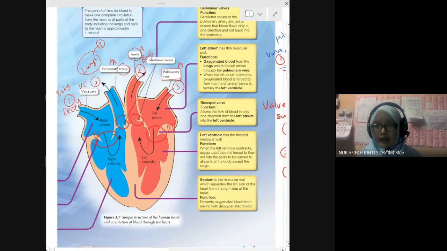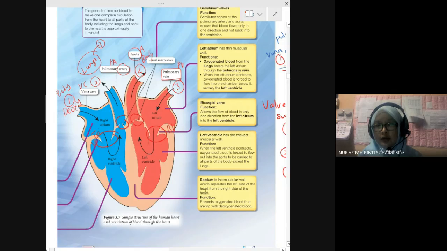Alright. Ada soalan nak tanya? Number one, from right atrium, right ventricle, go to pulmonary artery. From vena cava to pulmonary artery to the lung, gases exchange occurs, and then from the lung to the pulmonary vein, and then go to aorta to be pumped up to the whole body.